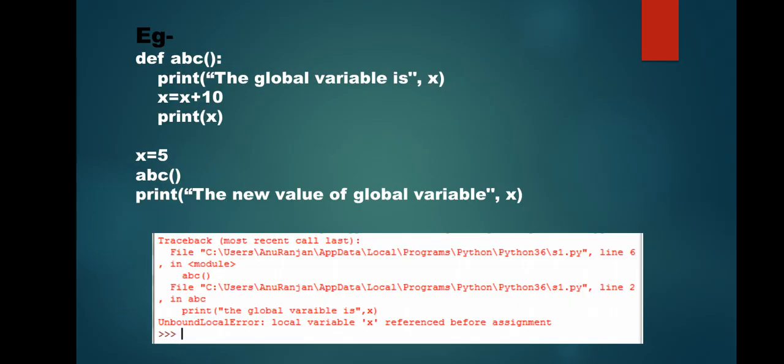As you can see, the last line of the error is local variable x referenced before assignment. It is giving the error in this line. Even if I had not written this line, the error would have come for the x plus line, because here also you are using the variable without creating it.